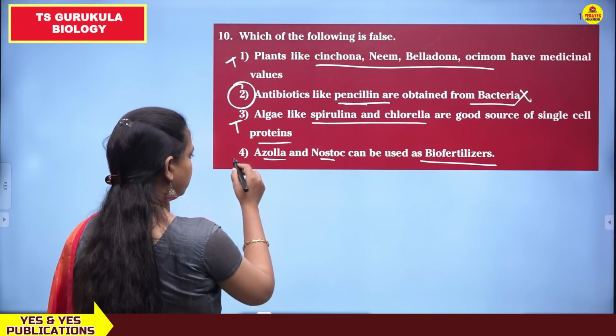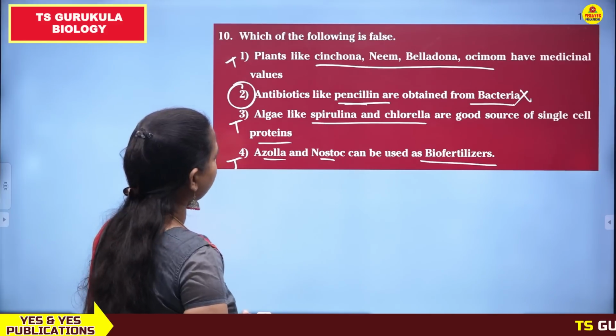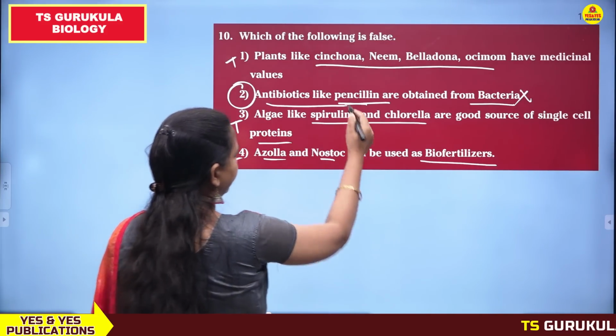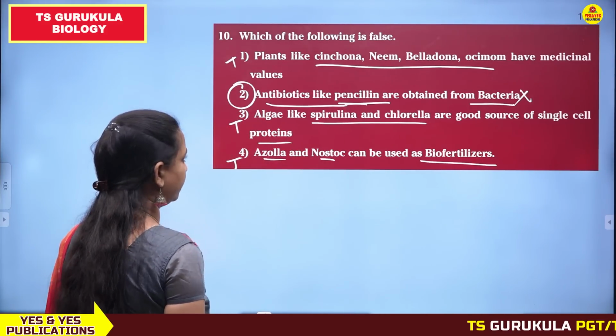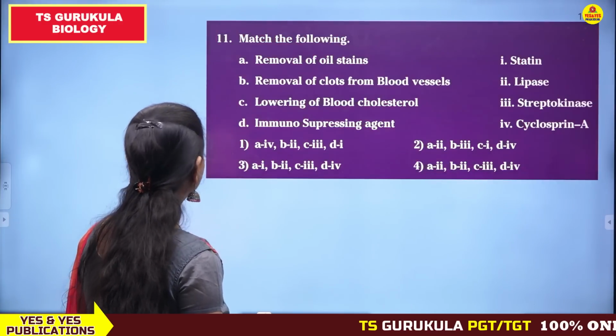Azolla and Nostoc can be used as biofertilizers. So which is the false statement? Antibiotics like penicillin are produced from bacteria, that is false. So the second one is false, the remaining are true.